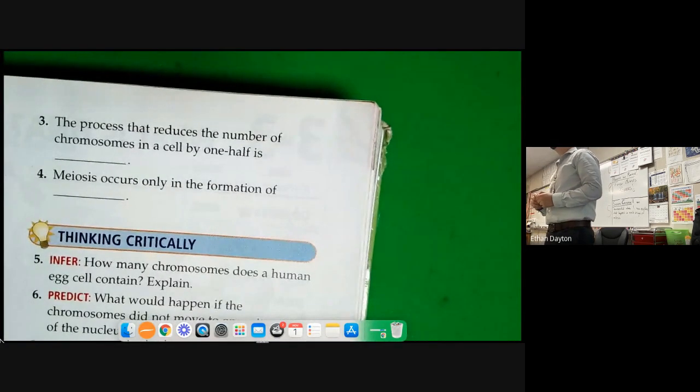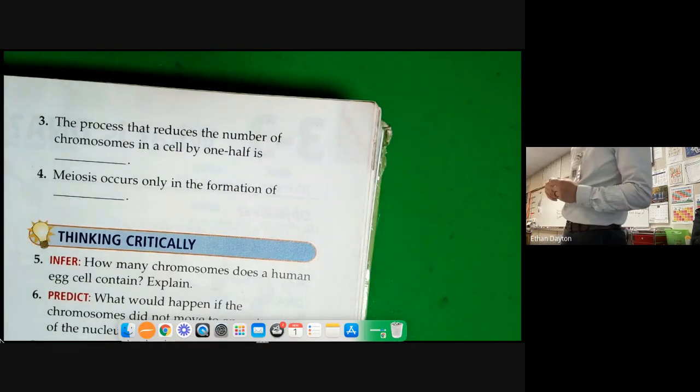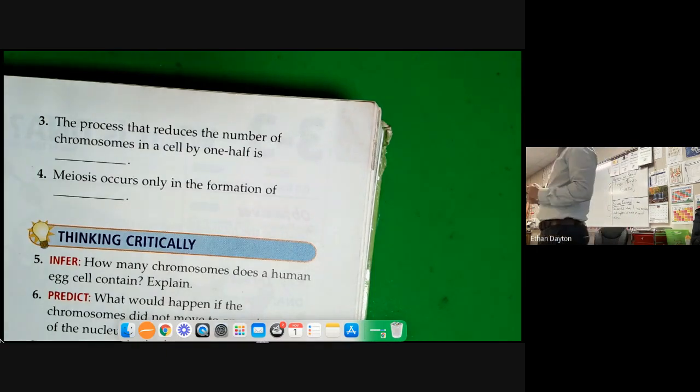Brock. Meiosis. Yep, that'd be meiosis. The process that reduces the number of chromosomes in a cell by 1/2 is meiosis.